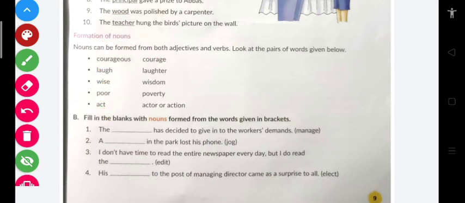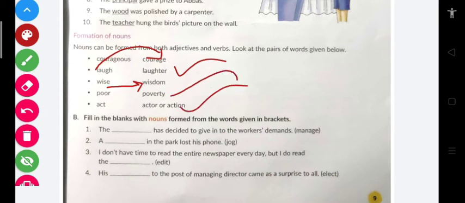Here there is a compilation of adjectives and verbs, and these are further changed into nouns. How? Courageous can be written as courage and it becomes a noun. Laugh, when we add ter, becomes laughter, and laughter is a noun. Wise, if we add dom after wise, becomes wisdom, and wisdom is a noun. Similar with poverty, and similar with action or actor.